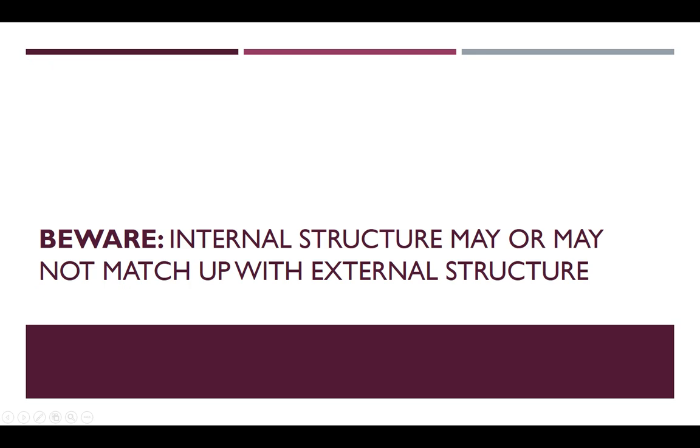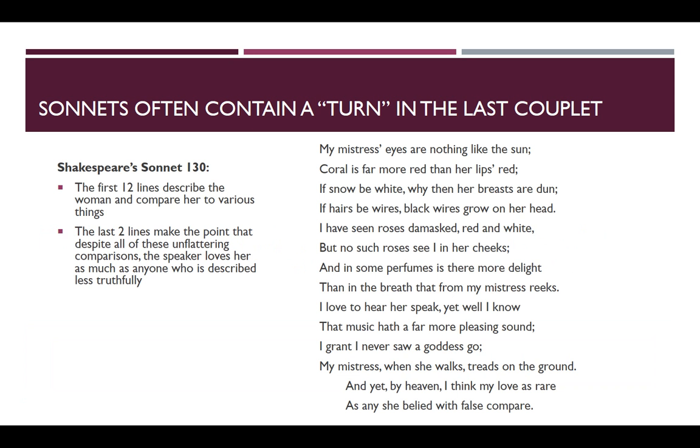Now, keep in mind that internal structure sometimes does match up with external structure, so the author shifts what they're doing between stanzas. So we have one stanza of describing and then one stanza of reflecting, or one stanza describing the past and then one stanza describing the present. But not always. Sometimes the internal structure may shift in the middle of a stanza, in the middle of a line, so it may not always line up together. A good example for shifting in internal structure is the sonnet, because sonnets often contain a turn in the last couplet. So here are a couple examples from Shakespeare.